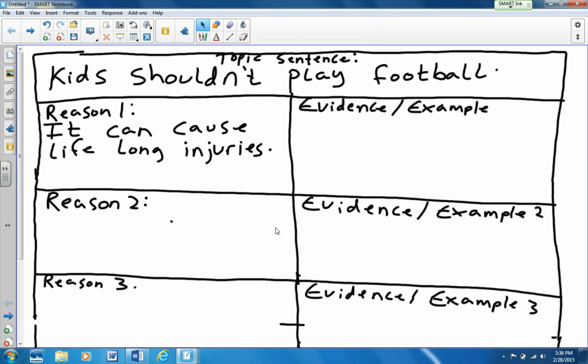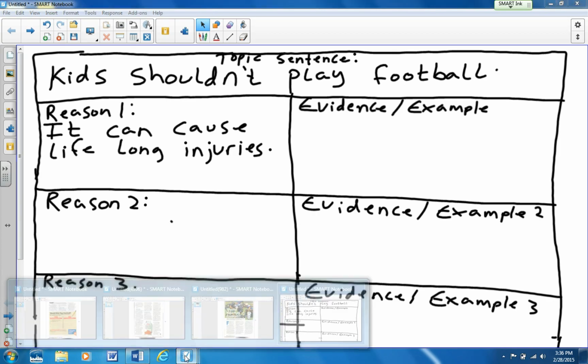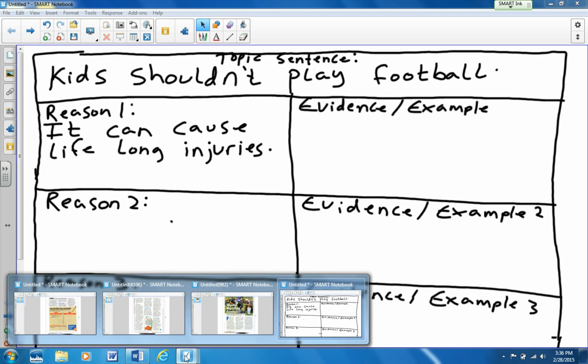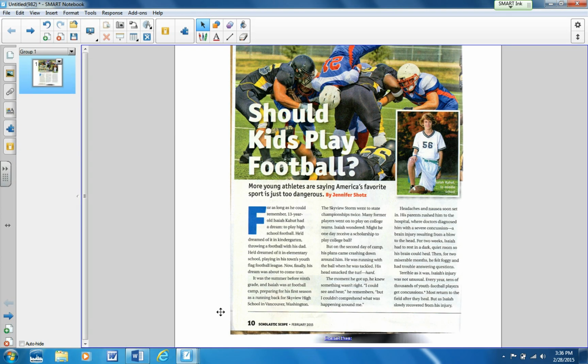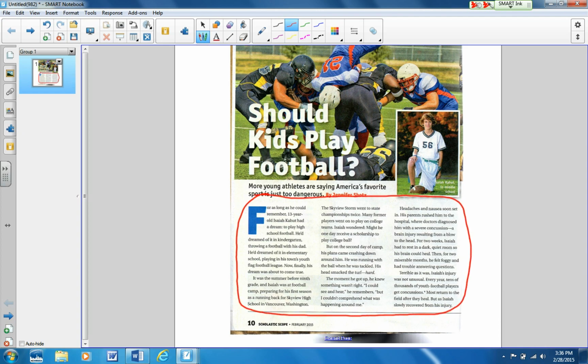All right, so now that I have that reason, I have to be able to prove that reason using the article. And that's going to go in my evidence place. So I'm going to go back to my article. All right, and remember, now I paraphrase this quite a bit, because this whole story is about a kid who played football in middle school, and he got injured.